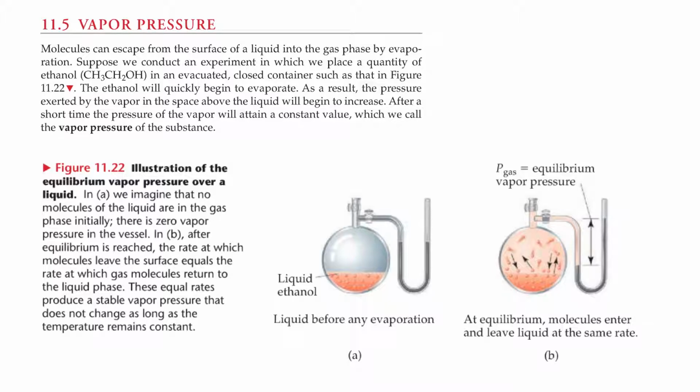Figure 11.22, illustration of the equilibrium vapor pressure over a liquid. In A, we imagine that no molecules of the liquid are in the gas phase initially. There is zero vapor pressure in the vessel. In B, after equilibrium is reached, the rate at which the molecules leave the surface equals the rate at which the gas molecules return to the liquid phase. These equal rates produce a stable vapor pressure that does not change as long as the temperature remains constant.